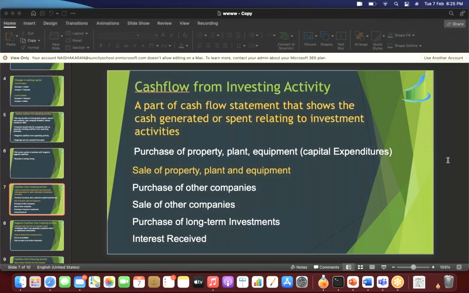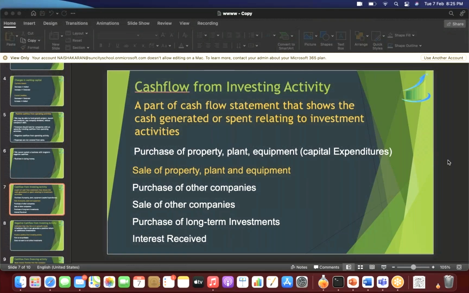Is that clear? So, whenever I'm buying any asset, it's an outflow of cash. But if I'm receiving any interest on whatever asset I have bought, that will be an inflow of cash. So, buying any asset, outflow. Receiving any interest on that asset would be an inflow of cash.